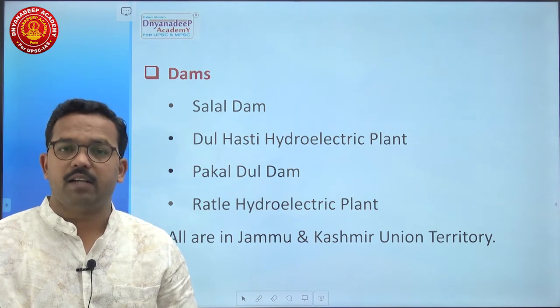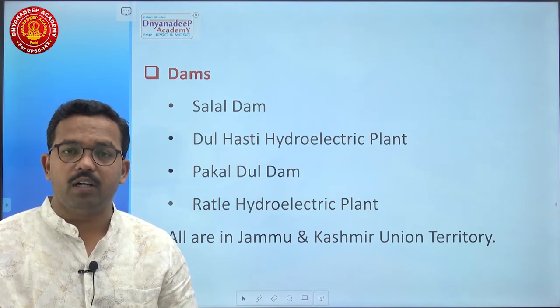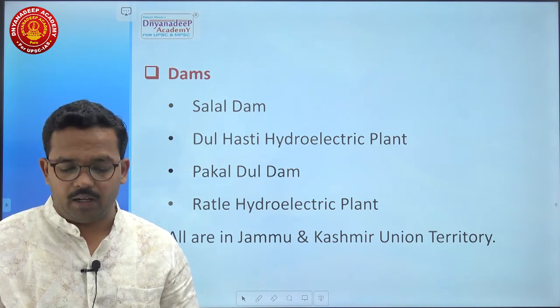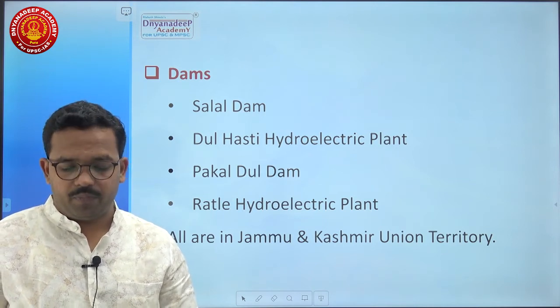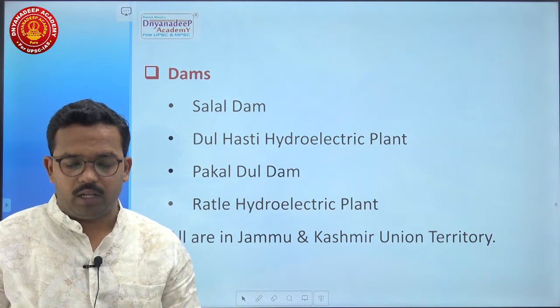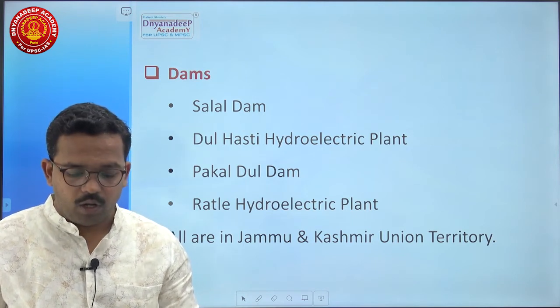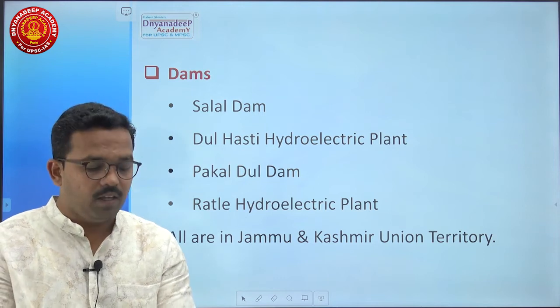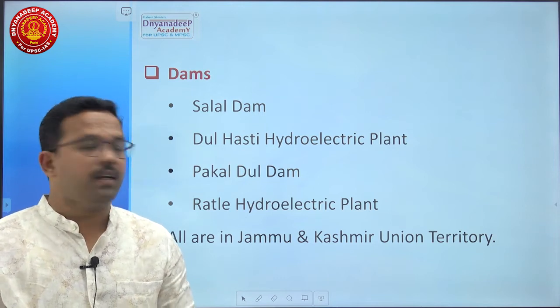It has various dams. The names of the dams are important. First one is Salal Dam, then Dulhasti hydroelectric plant, third one is Pakal Dul Dam, then Ratle hydroelectric plant, and the last one. All these plants are located in the Jammu and Kashmir Union Territory.